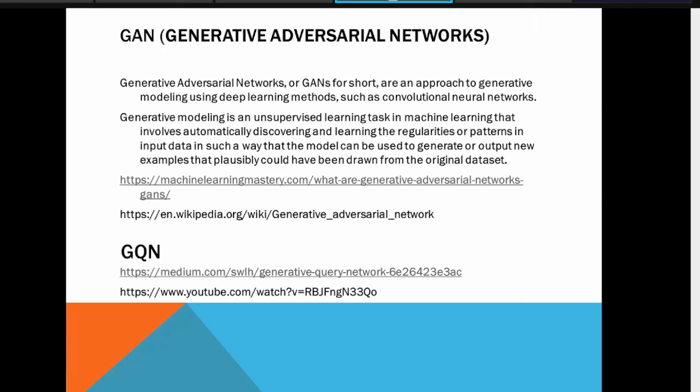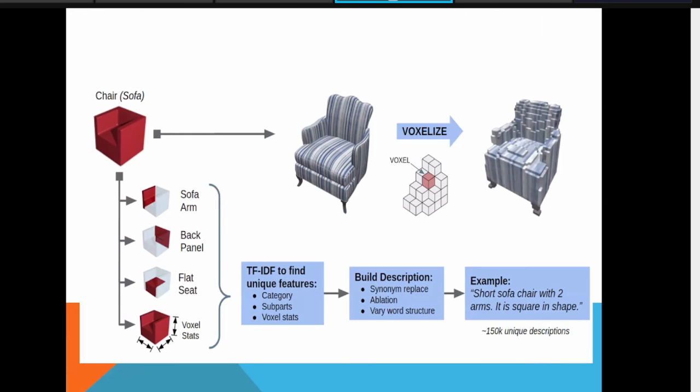Similar to GAN, there is a further extension called GQN. In GQN, you can further fire a query to identify that model. As you can see here, this is also one output of this GAN. Initially you can specify this object, and there you can specify the arm or panel, or flat seat. You go on adding the parameters to cluster it more precisely and identify that shape.